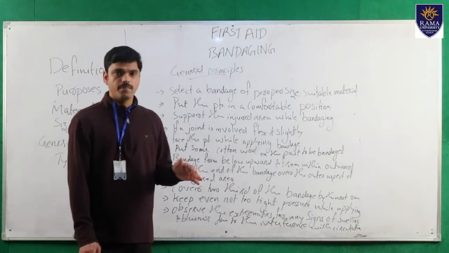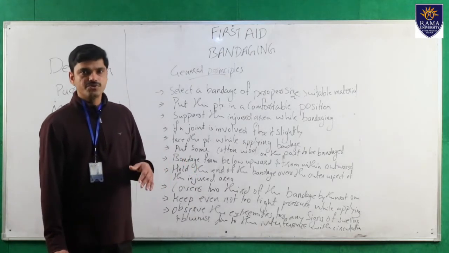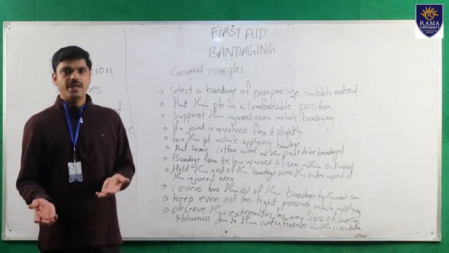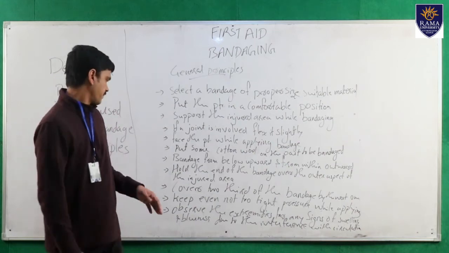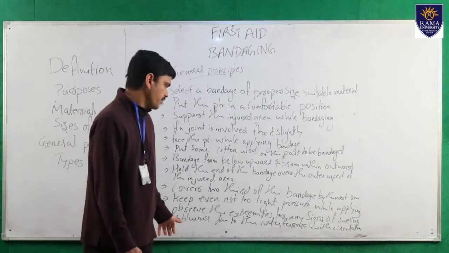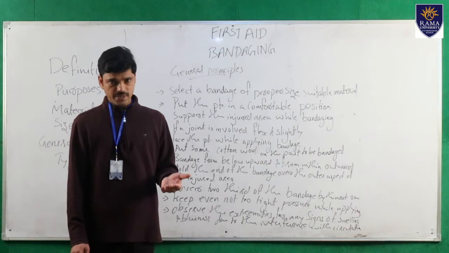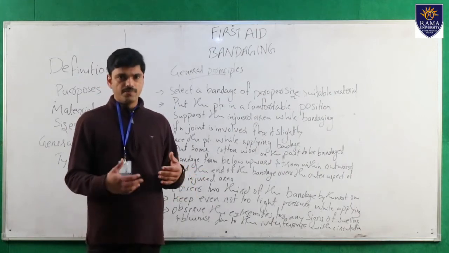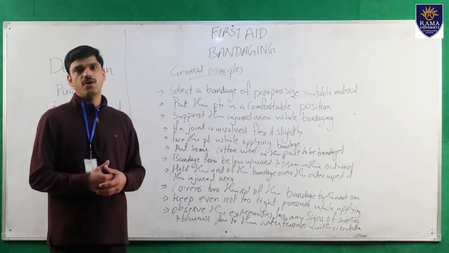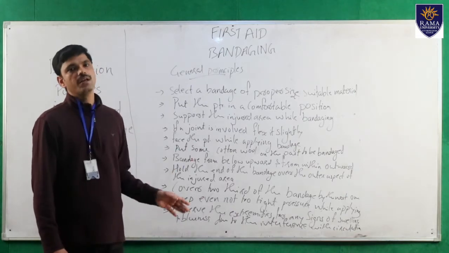And if it is possible to expose the toes and fingers, it is good to see the circulation. So if it is possible, expose the toes and fingers while bandaging, and observe the extremities for any signs of swelling and blueness due to interference with the circulation. So observe the extremities after bandaging, for any kind of swelling and discoloration over the skin. So these are the general principles while bandaging.